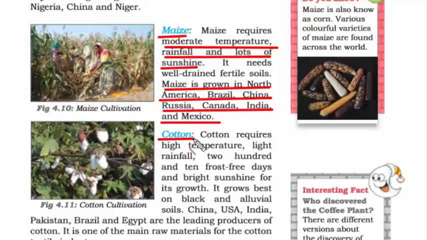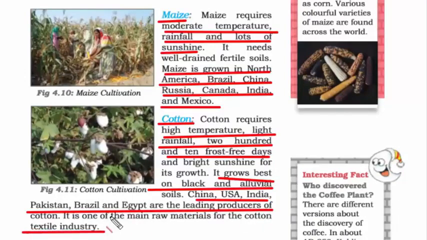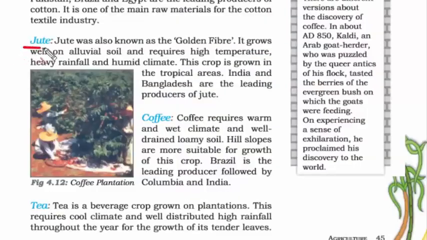The next crop is cotton. Cotton requires high temperature, light rainfall and 210 frost-free days. It grows best on black and alluvial soil. China, USA, India, Pakistan, Brazil and Egypt are the leading producers of cotton. It is one of the main raw materials for the cotton textile industries. Next, we'll read about some plantation crops.